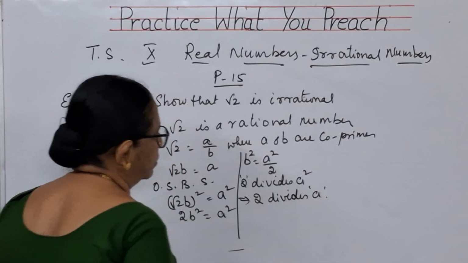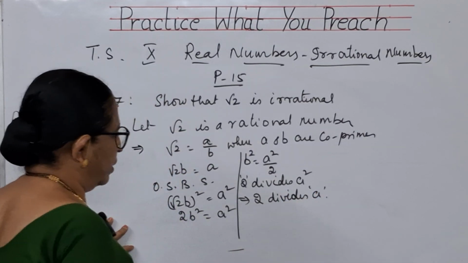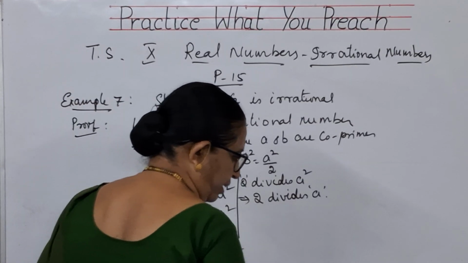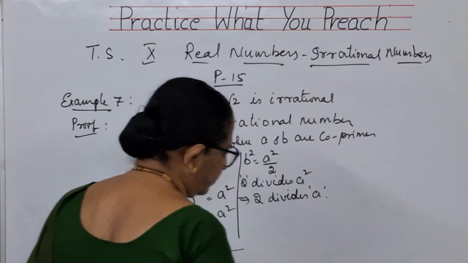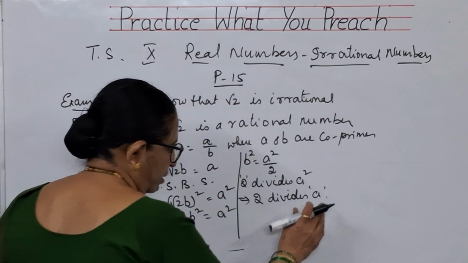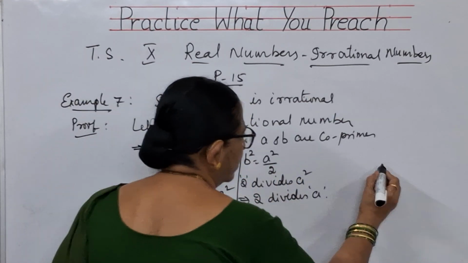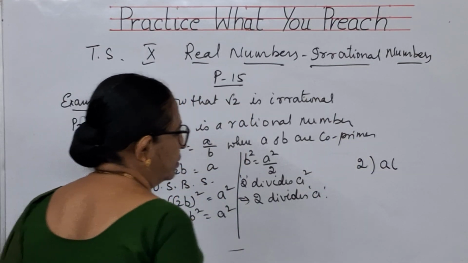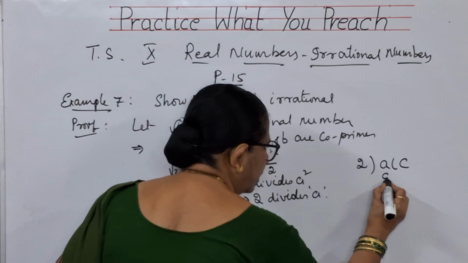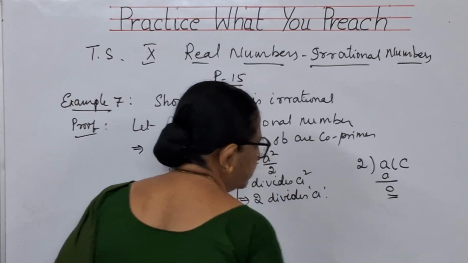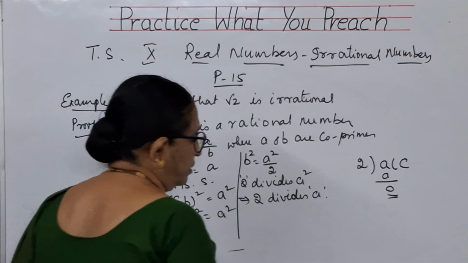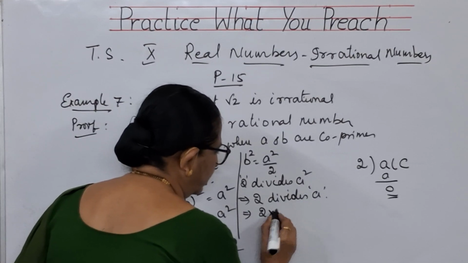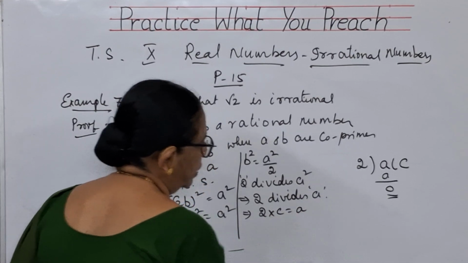Just now we have discussed the theorem. See children, when you are saying that 2 is dividing A, what does it mean? You have A, you are dividing it by 2. That means you will be getting some quotient and the remainder 0. What does this imply? 2 into C is equal to A.